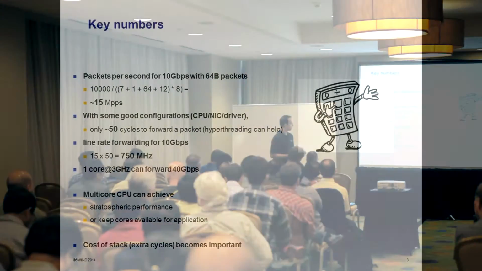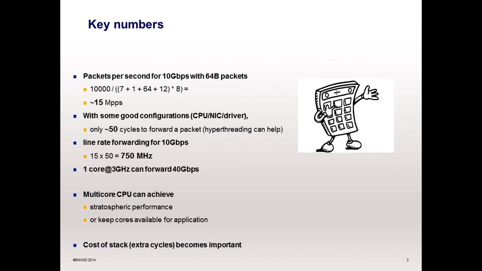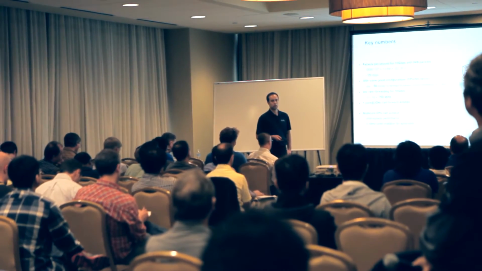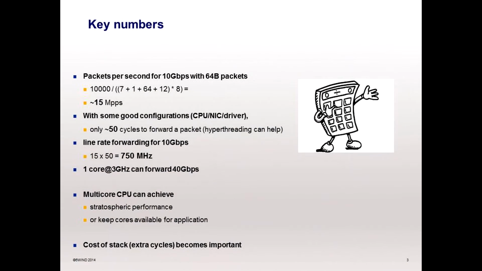So what does it mean? First, it is stratospheric performance. But it also probably means you'll have many free cores or much free space in your CPU to run your application.